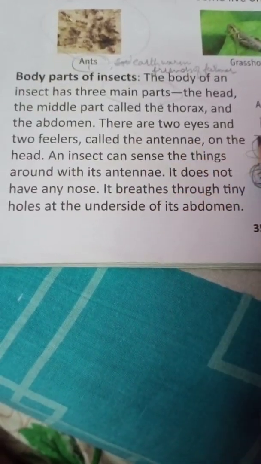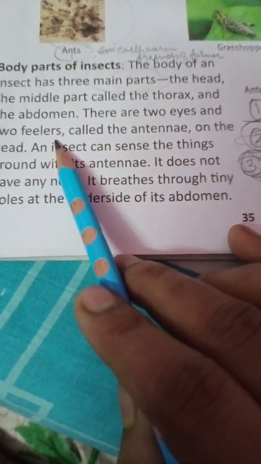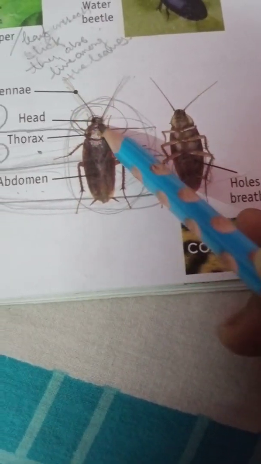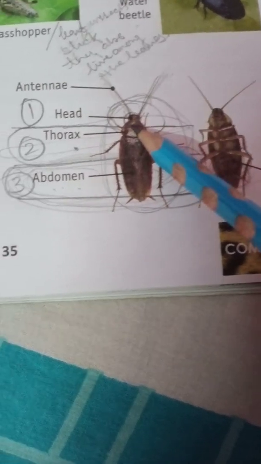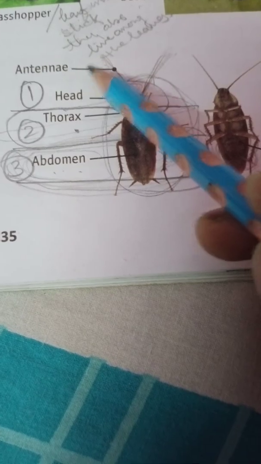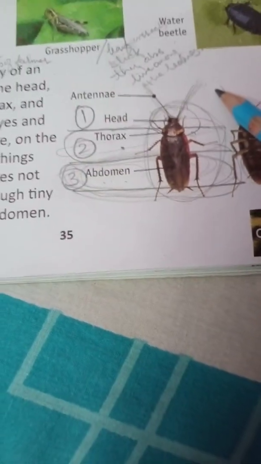There are 2 eyes and 2 feelers called the antenna. You can see this antenna, this we call feelers.